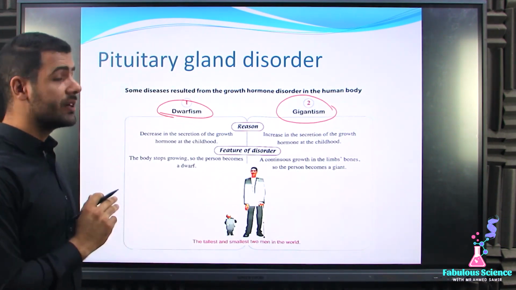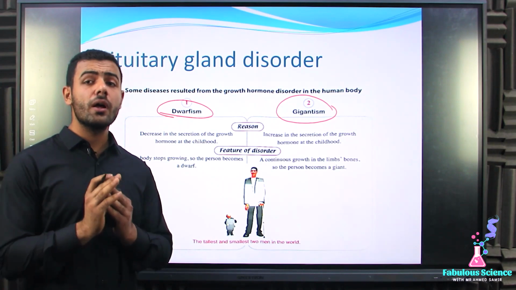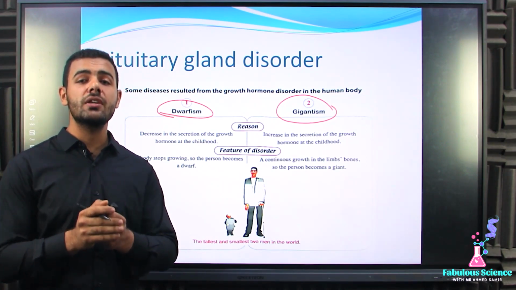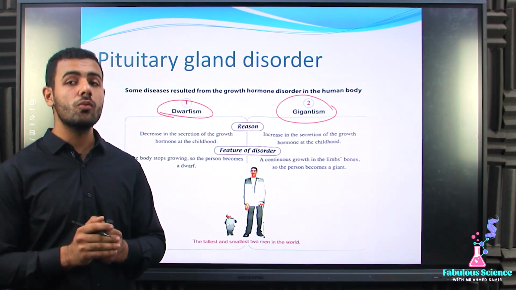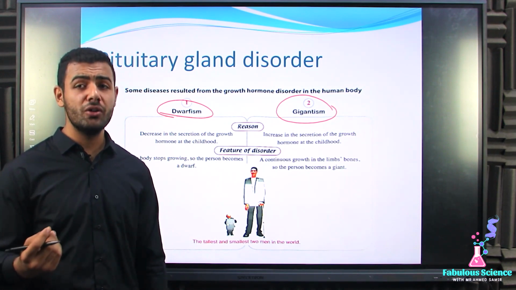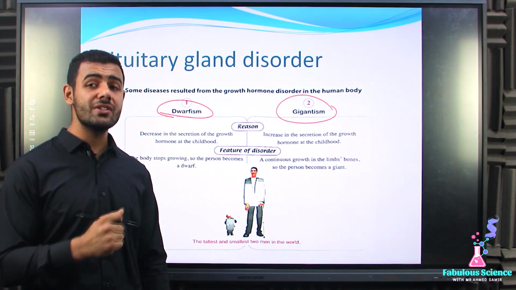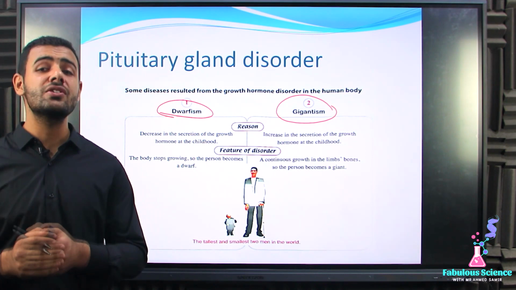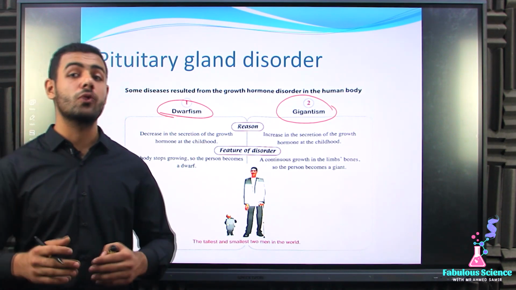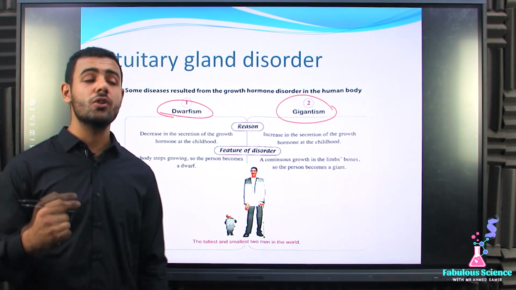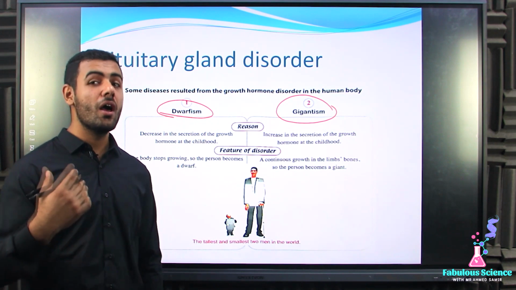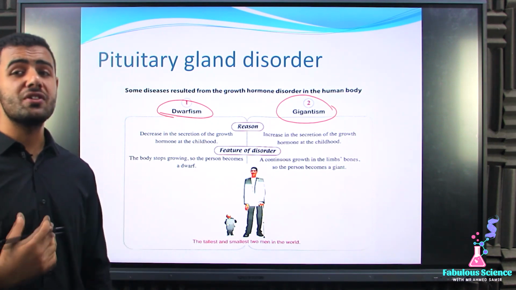Let's see the reason. Dwarfism is caused by the decrease in secretion of the growth hormone during what? During childhood. And gigantism, the reason is an increase in the secretion of the growth hormone, but with a large amount during what? During childhood. But what about the symptoms of these diseases?